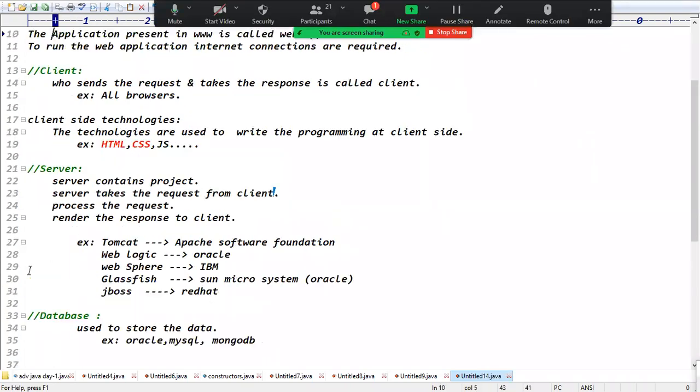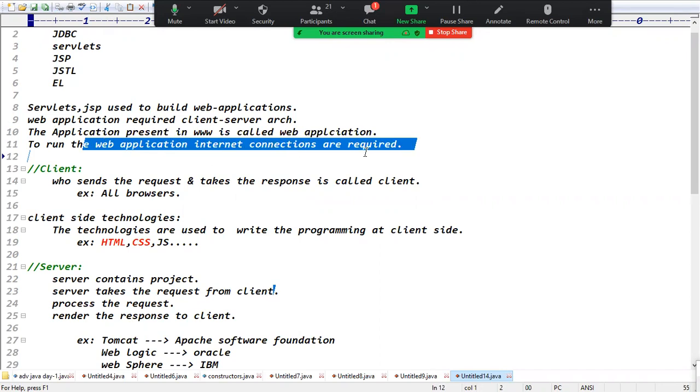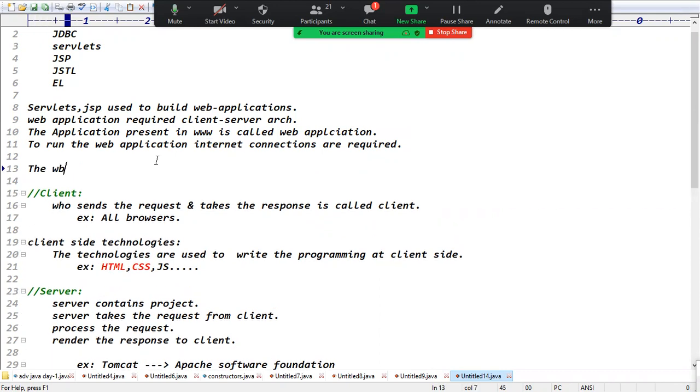Guys, what does a web application mean? This is the architecture we need to follow. We use Servlets and JSP to build web applications. A web application requires client-server architecture. The web application is present on the World Wide Web, the internet, guys. Definitely, to run a web application, internet connections are required. The web application follows three-tier architecture.